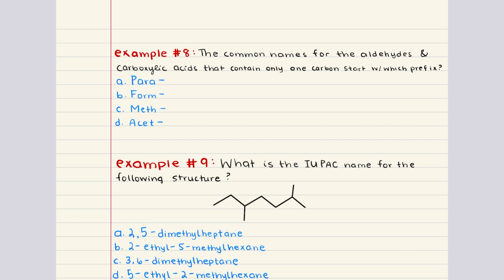For example, formaldehyde is the common name for methanal, which is the simplest aldehyde with just 1 carbon atom. Similarly, formic acid is the common name for methanoic acid, and that is the simplest carboxylic acid with just 1 carbon atom. The correct answer for 8 is B.